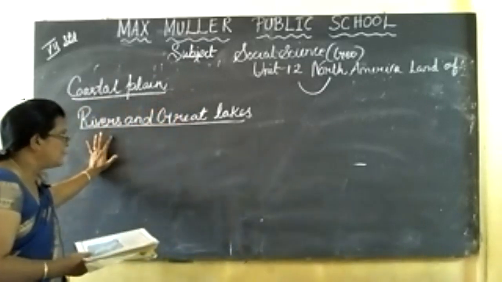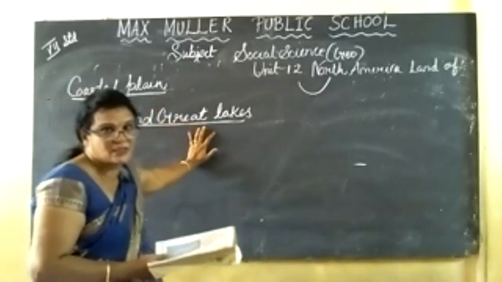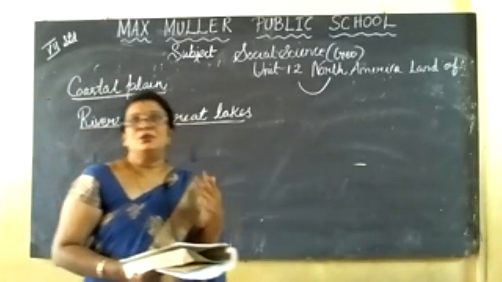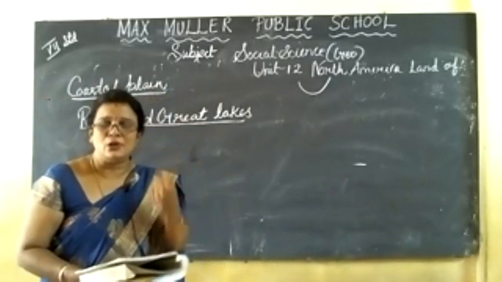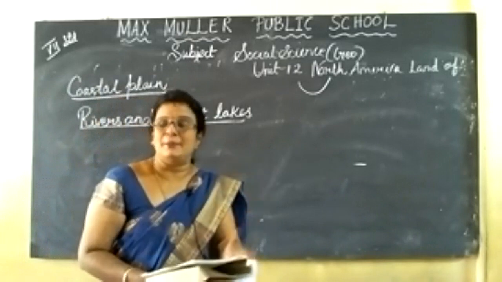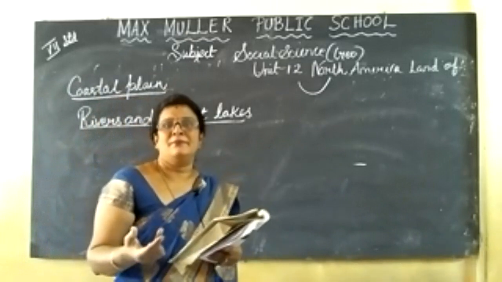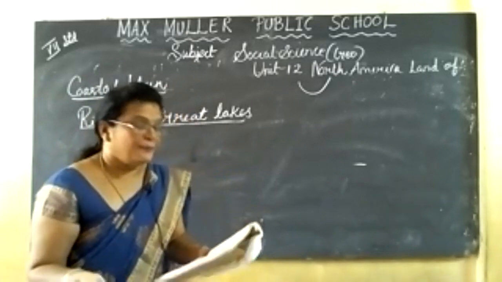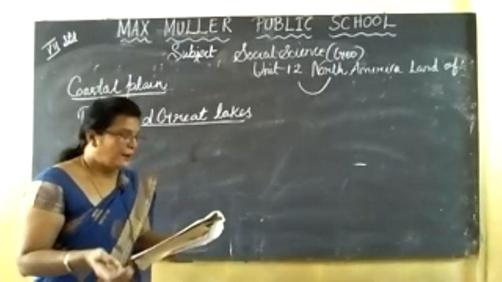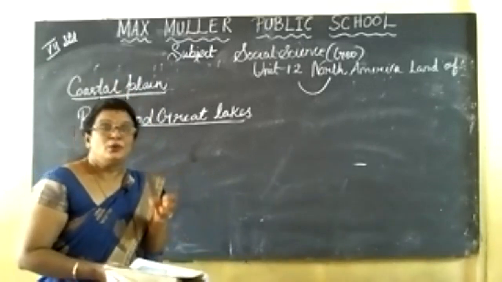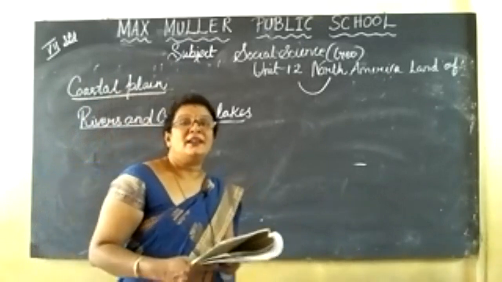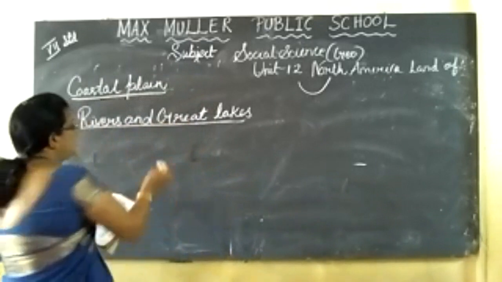Now we are going to study about the rivers and Great Lakes of North America. Okay, you all know North America has a few large and short rivers, isn't it, compared to South America? So North America has more rivers, and also a number of lakes, which form unique physical features, and the region around them we call the Canadian Shield.